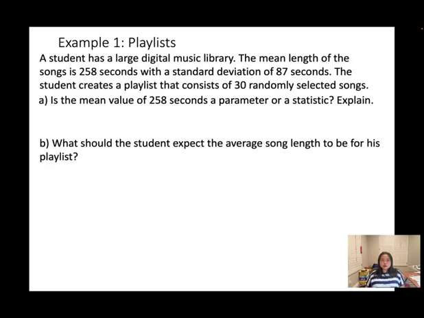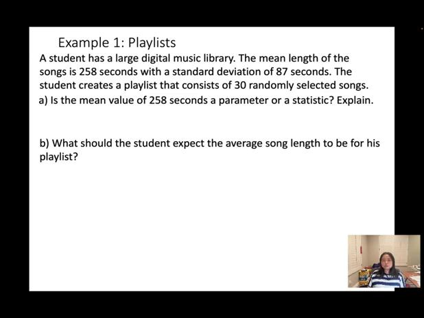Look at this example. A student has a large digital music library. The mean length of the songs is 258 seconds with a standard deviation of 87 seconds. The student creates a playlist that consists of 30 randomly selected songs. Is the mean value of 258 seconds a parameter or a statistic?